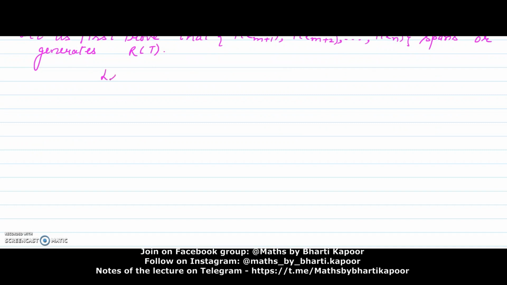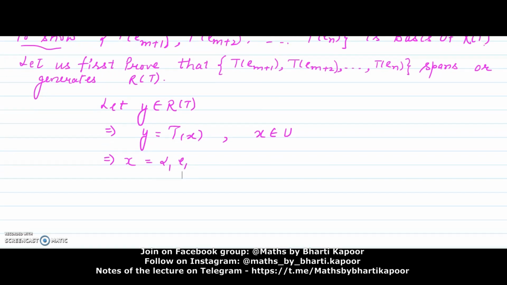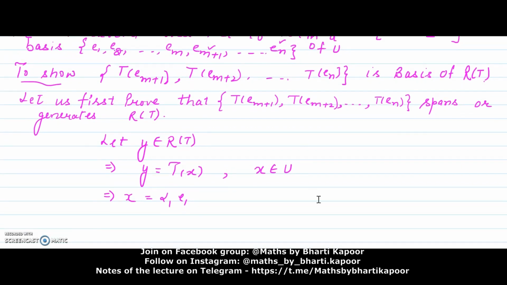For that, we will take any arbitrary element of RT. Let y belonging to RT be any arbitrary element. If y belongs to the range of T, then y will be equal to T image of some element of U. Let y be equal to Tx where x belongs to U. Because x belongs to U, x can be written as a linear combination of elements of its basis. Here is the basis of U, so every element of U will be a linear combination of these elements.